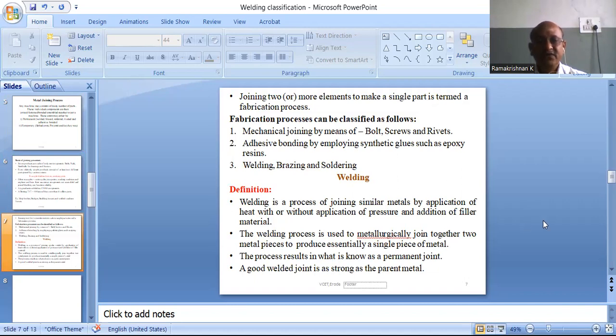Here is the definition of welding. Welding is a process of joining similar metals by application of heat, with or without application of pressure, and addition of filler material. Here, the metal is heated above the requisite temperature, so there is no need of external pressure. The metal is heated metallurgically to join two metals with or without filler metal. The resultant is a permanent joint. It can be said that a good welded joint can be as strong as the parent metal.